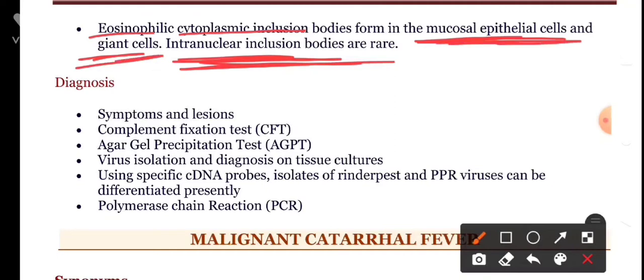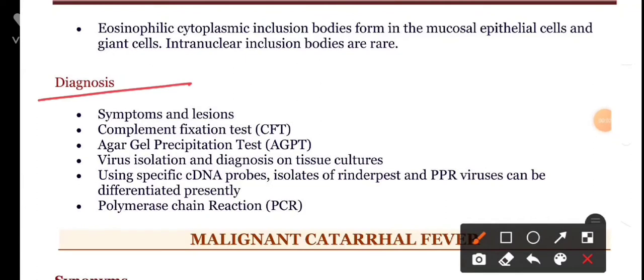To diagnose Rinderpest, it can be diagnosed by using symptoms and clinical lesions, complement fixation test, agar-gel precipitation test, virus isolation, and diagnosis on tissue cultures by using specific complementary DNA probes. On isolation, the Rinderpest and PPR viruses can be differentiated presently. Polymerase chain reaction also helps in the isolation of the virus. By using these techniques, we can diagnose Rinderpest.